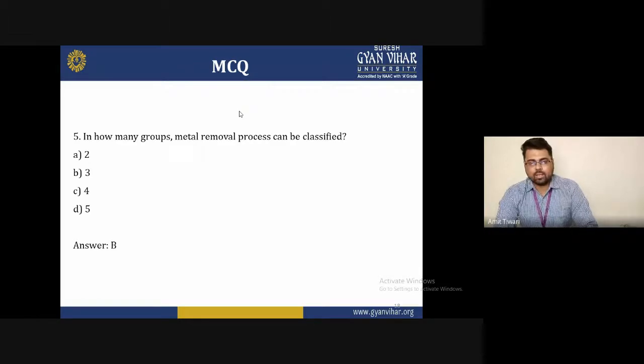Fifth is, in how many groups can the metal removal process be classified? The options are A 2, B 3, C 4, D 5. The correct answer of this question is B. That is, 3 groups are under the classification of a metal removal process.